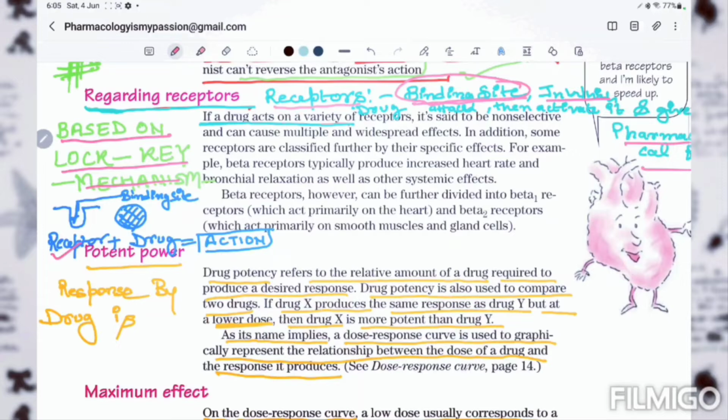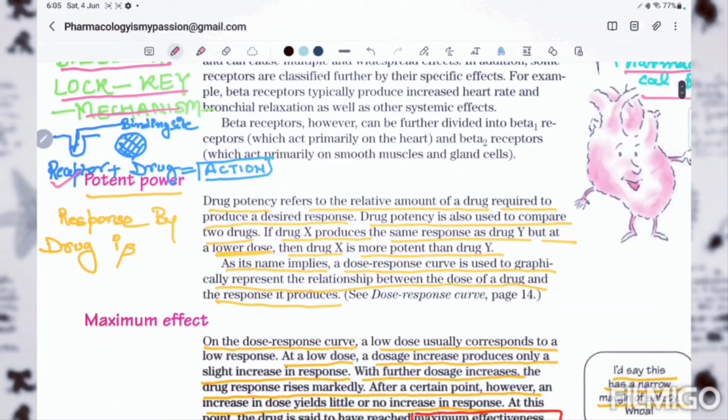We cannot say that every drug is going to bind to only a single receptor. For each drug there is a proper binding site where that particular drug binds. This mechanism is completely based upon the lock and key mechanism, which we will discuss later in more detail.